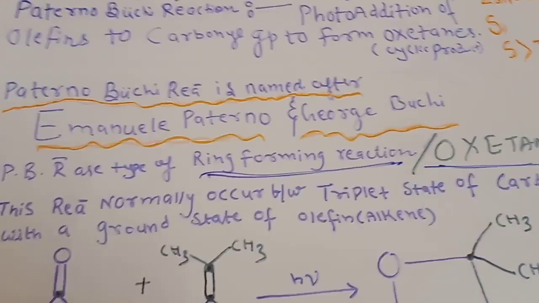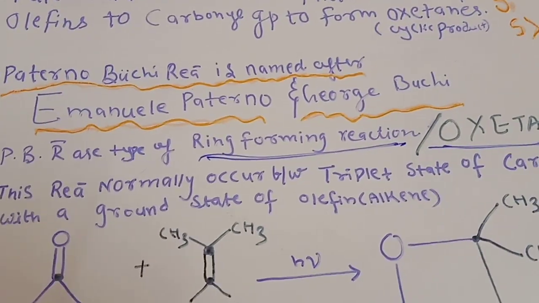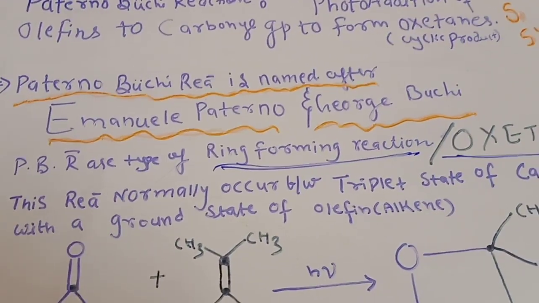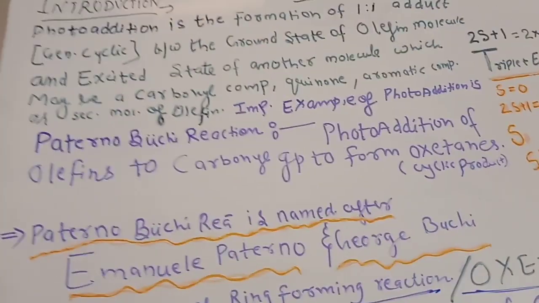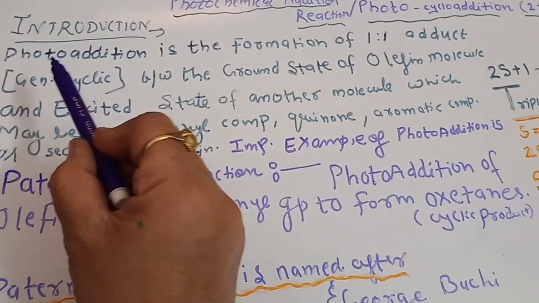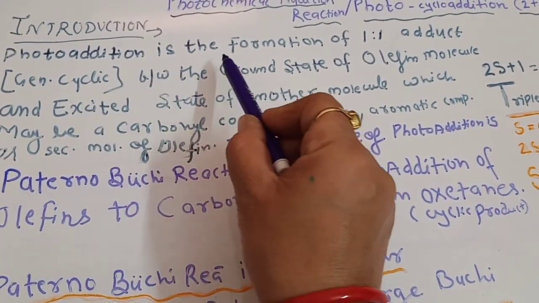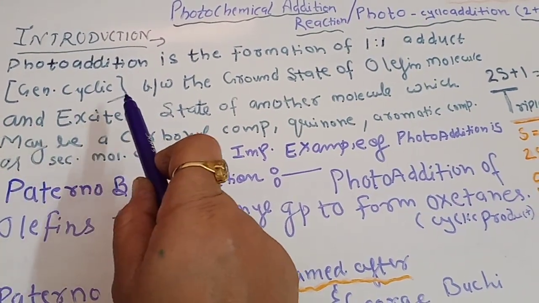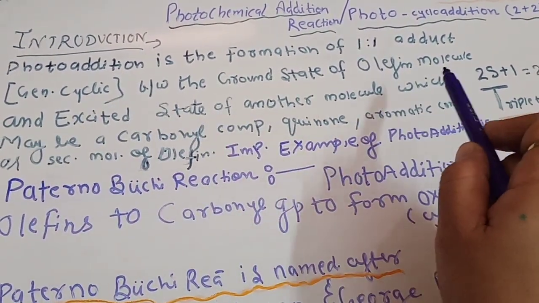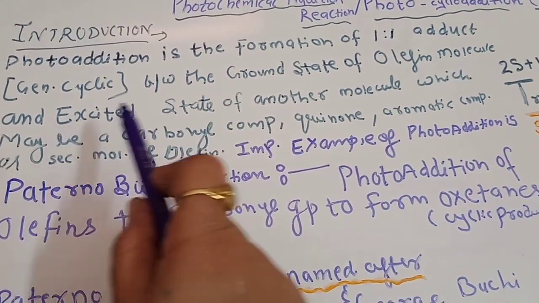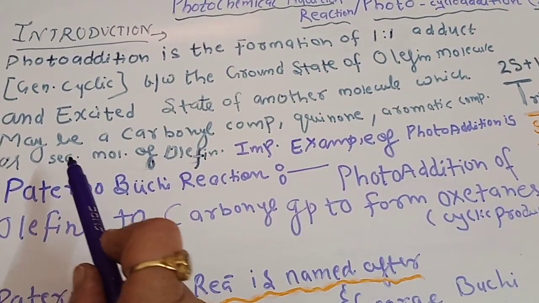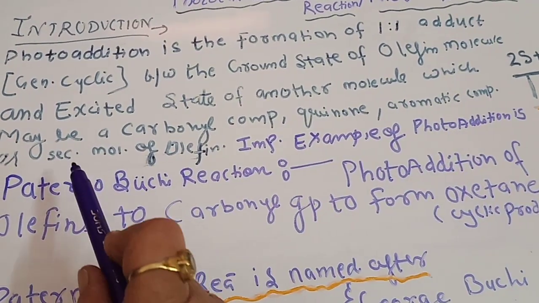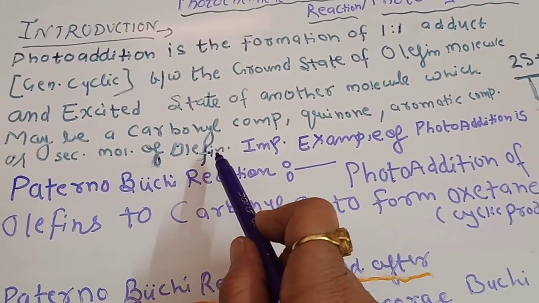As these reactions were first given by Emmanuel Paterno and George Buchi, the name is the Paterno-Buchi reaction. Now we will see what it is. It is the photo addition, the formation of a 1:1 adduct, generally cyclic, between the ground state of an olefin molecule and the excited state of another molecule, which may be a carbonyl compound, quinone, aromatic compound, or a second molecule of the olefin.